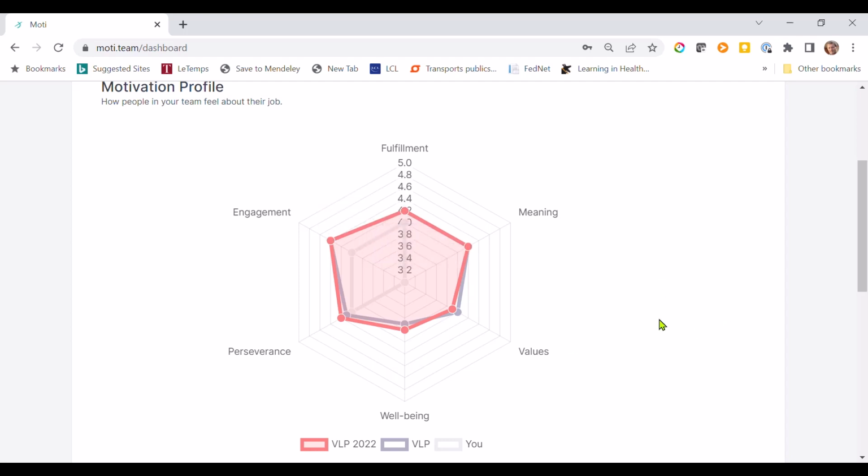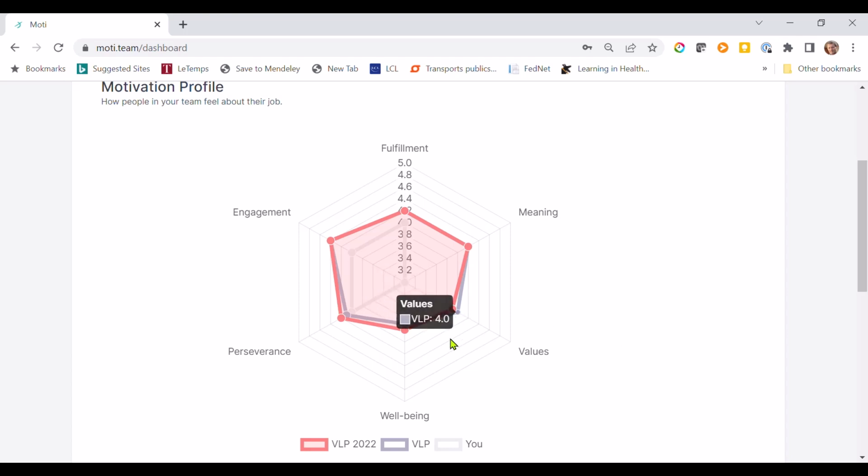Now, where am I? I am here. I'm in light gray. That's me right here. So in perseverance, I somewhat agree with the statement. So that gave me a 4. Same with engagement. Same with fulfillment. But then when it came to meaning, I gave a 3, etc.